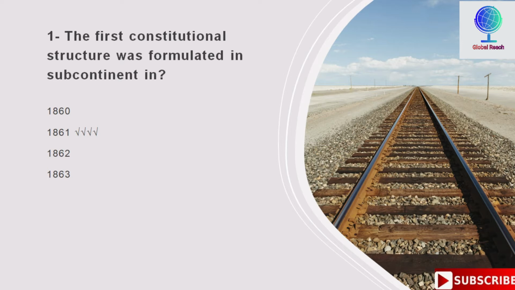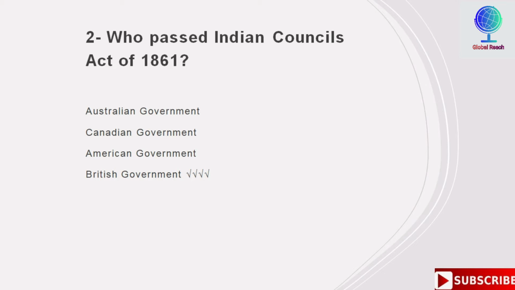Who passed Indian Councils Act of 1861? Options are Australian government, Canadian government, American government, British government. So the correct answer is British government. British government passed the Indian Councils Act of 1861.